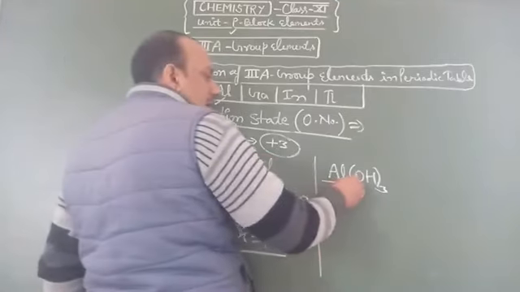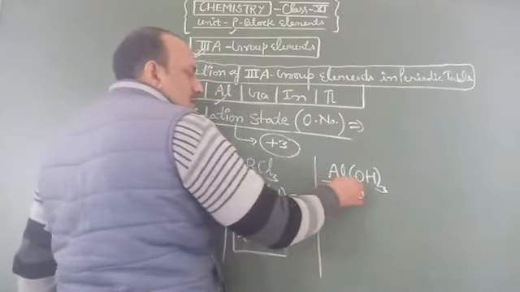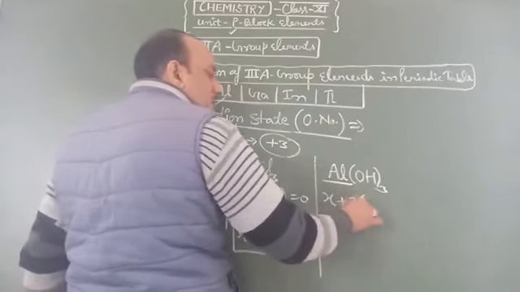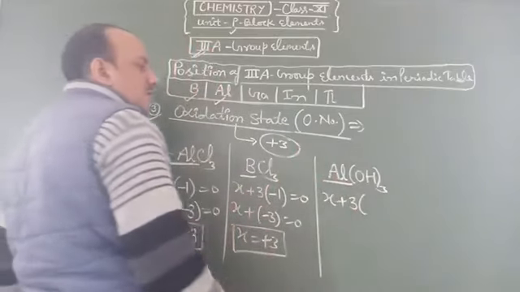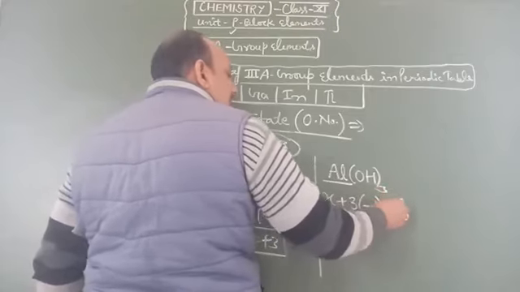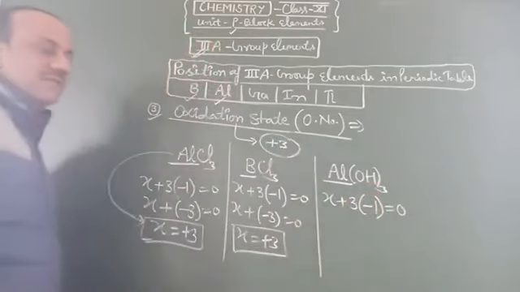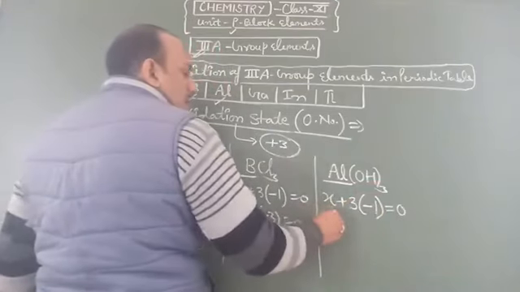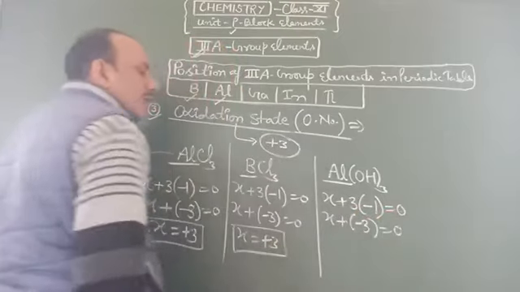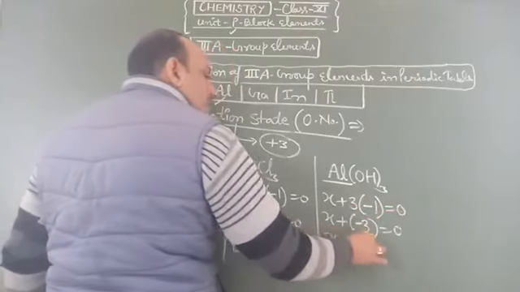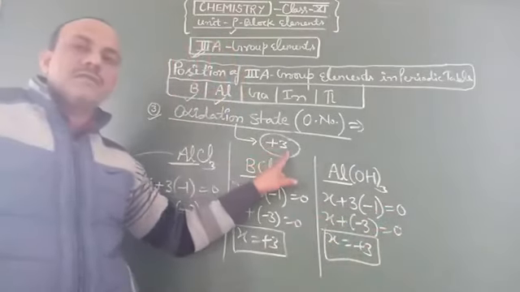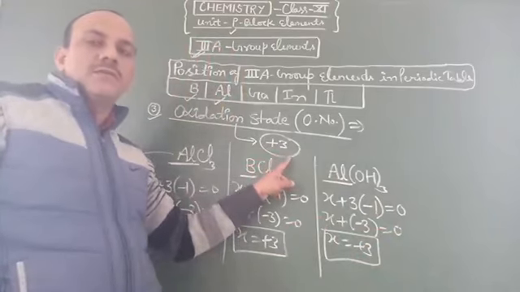Now for aluminium hydroxide, the oxidation state of Al is X plus 3. For OH, the oxidation state is -1, because hydroxide ions show an oxidation state of -1. Now for aluminium, X plus -3 equals 0. Then X equals +3. So students, the simple oxidation state of third A group elements is +3.